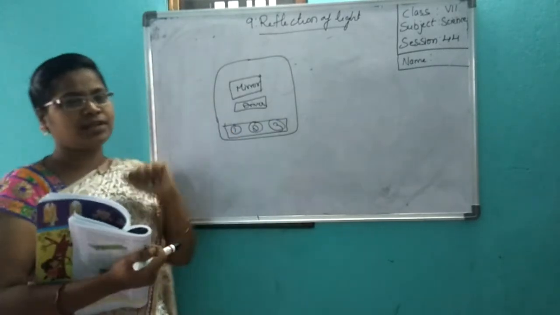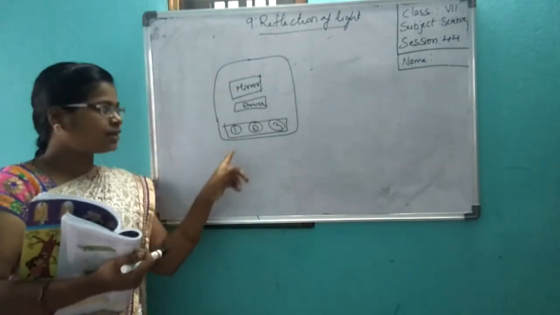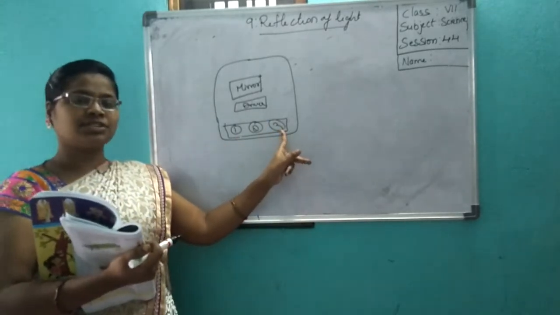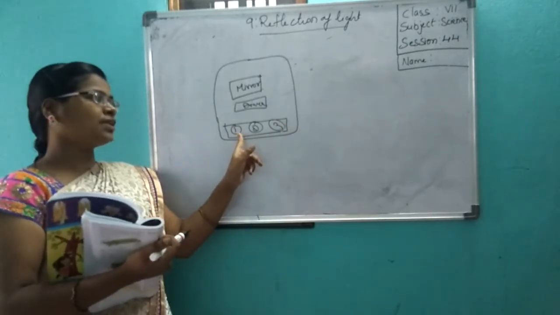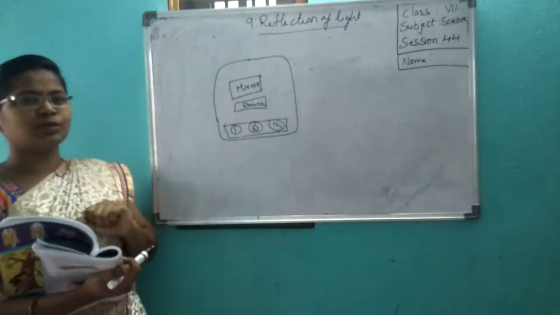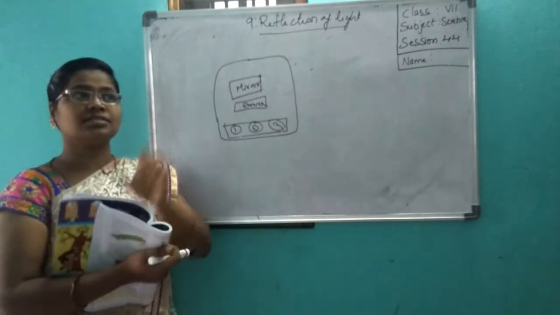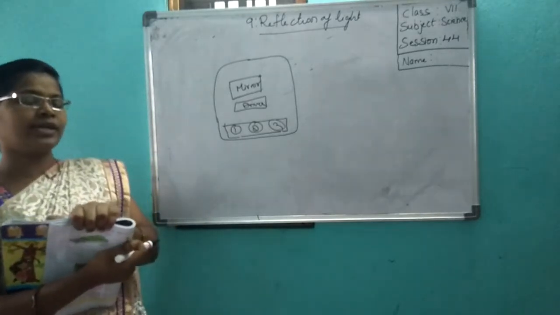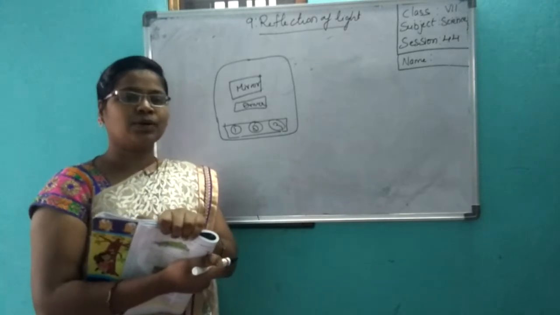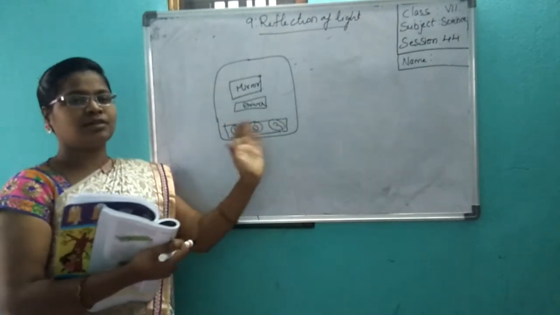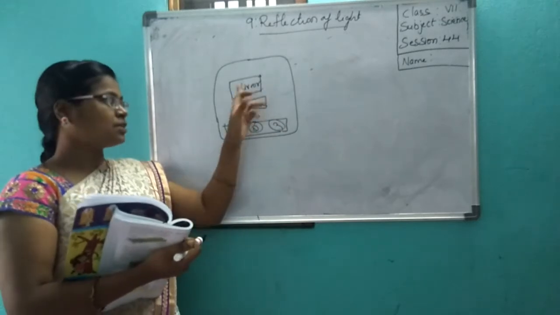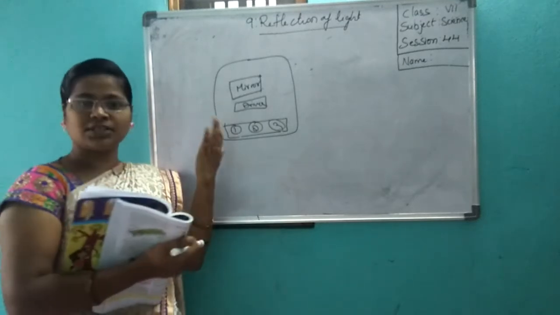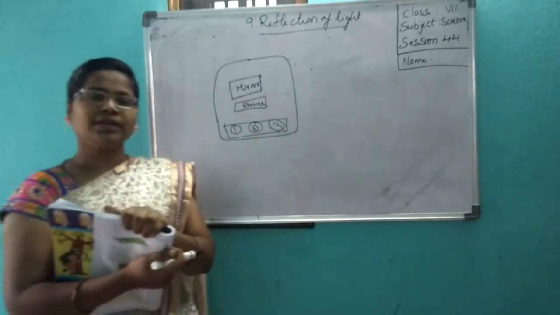Now what will you do? If you look in this mirror, you can see your friend 1. If you are not able to see, say friend 3, what will she do? She wants to see friend 1 in this mirror. She will move here and there, no? If she sits like this, can she see friend 1 in the mirror? No. She will try to move here and there. You play also, no? When you are going in autos, your friends and family members are sitting, you see this person in the mirror and say hi. If you sit however you want, can you see that person? No. What will you do? You'll move here and there.